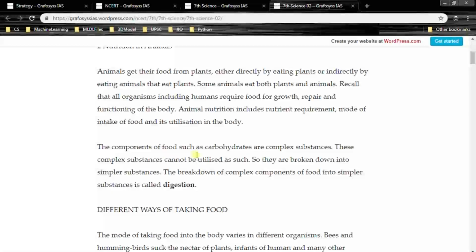The components of food, such as carbohydrates, are complex substances. These complex substances cannot be utilized as such, so they are broken down into simpler substances. The breakdown of complex components of food into simpler substances is called digestion, right? So what is digestion? Breakdown of complex components of food into simpler substances.